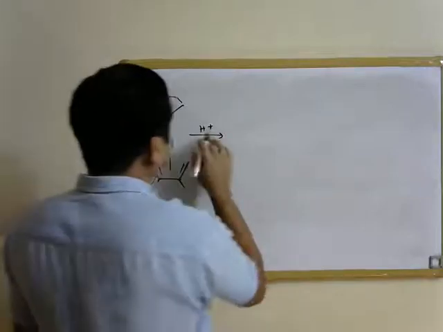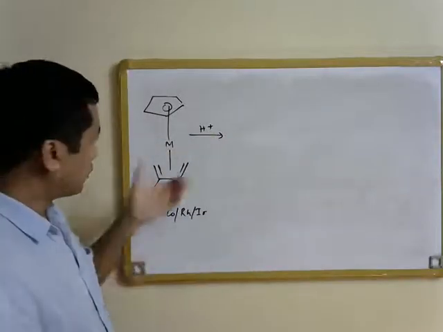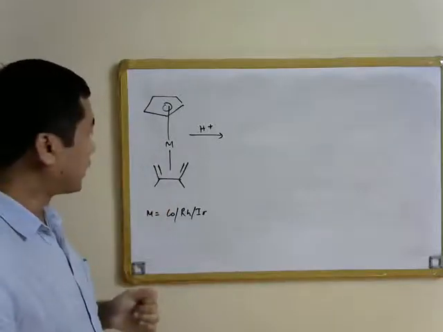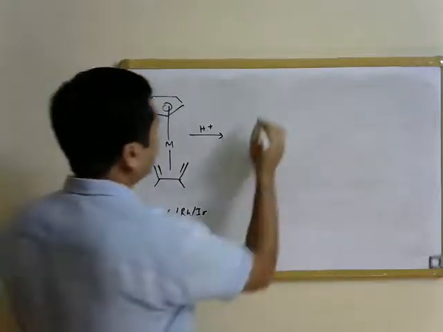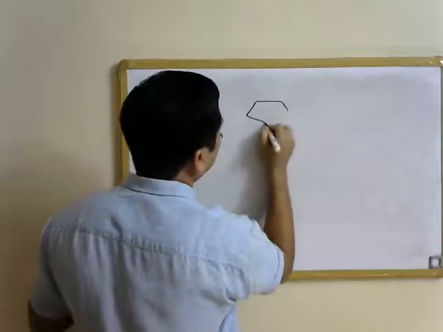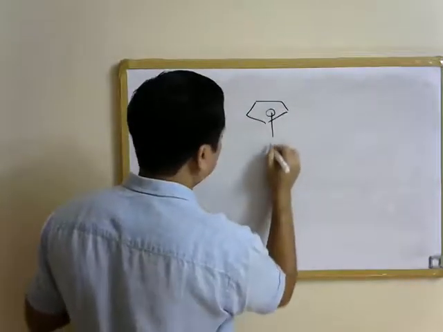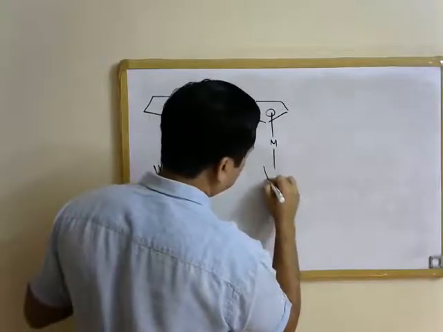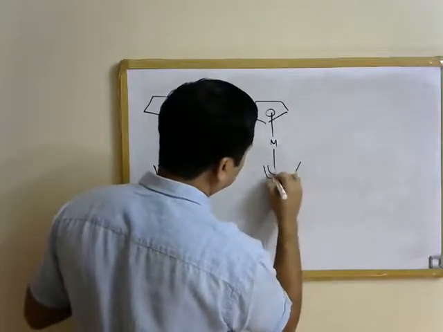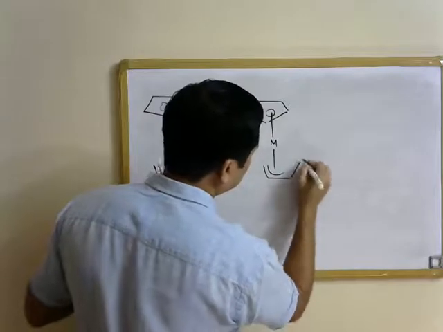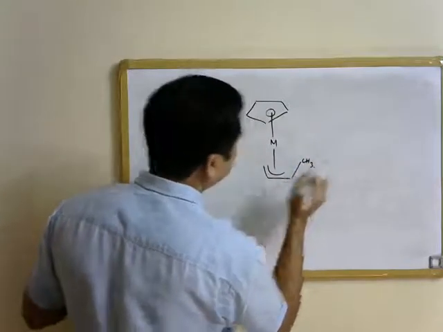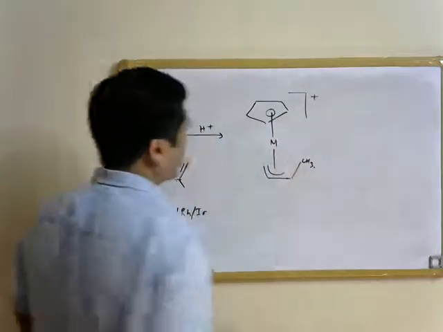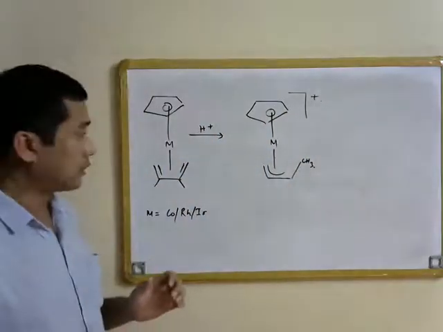Now if you add a strong acid to this metal complex, again an electrophilic attack on one of the terminal carbon atoms is going to take place, and the olefin ligand will essentially become an allyl ligand now, and this is going to be CH3, and this is going to be positive. One positive charge is going to be there.